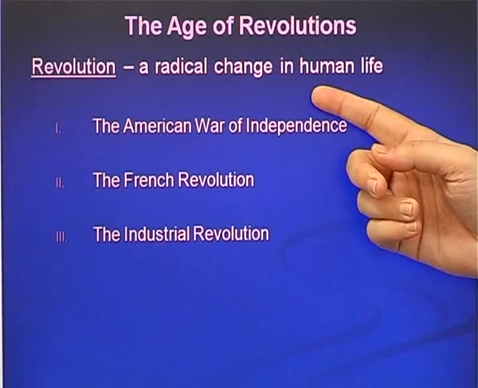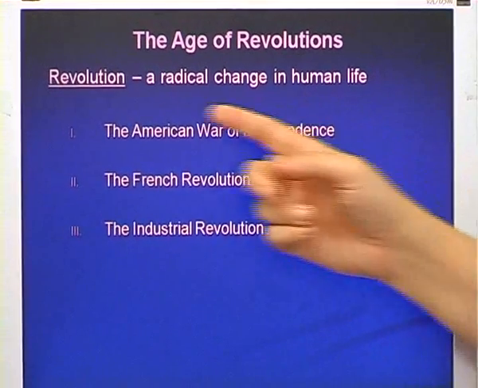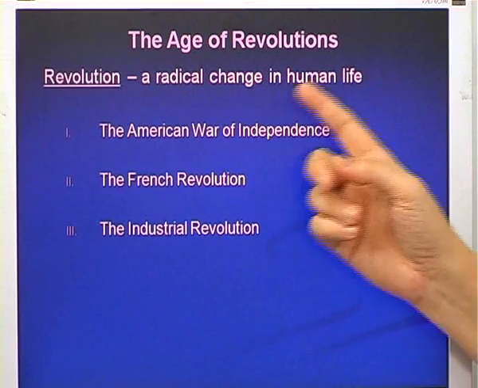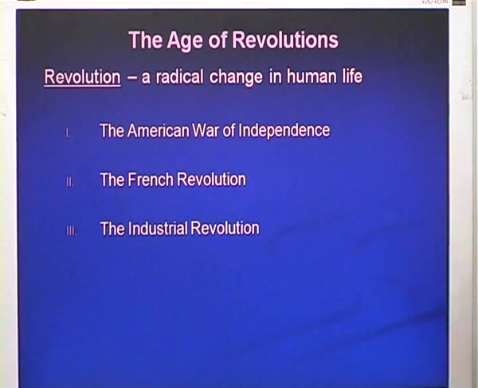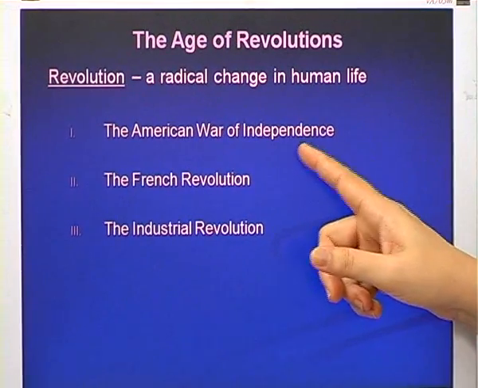Now here the definition is given in brief. Revolution means a radical change in human life. Radical means a total change. In the American War of Independence, we see how the colonies became free from their mother country, that is from England, and they had an independent country, which we know today as United States of America. The second one, the French Revolution, used to have absolute monarchy, and then how it changed to republic. That means from Rajyashahi, how it became Lokshahi.